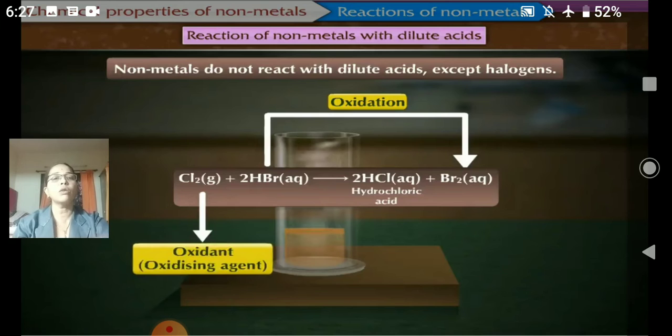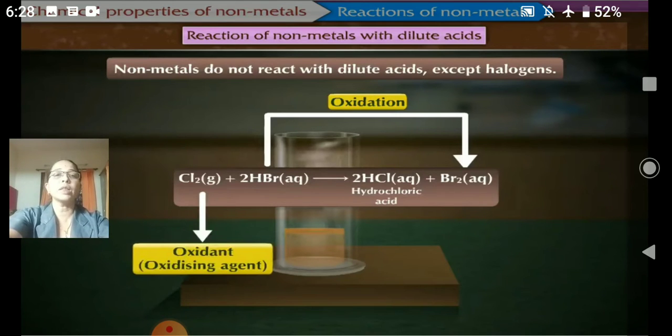So here an oxidation reaction takes place. Oxidation reaction means when a substance loses hydrogen, that time also we call it an oxidation reaction. And what is the oxidant here? The oxidizing agent is chlorine. Chlorine is an oxidizing agent. So this reaction also is an oxidation reaction.